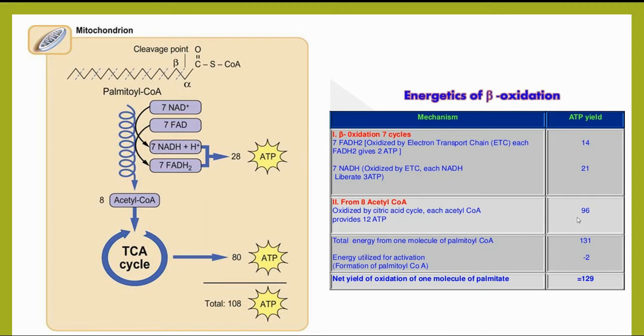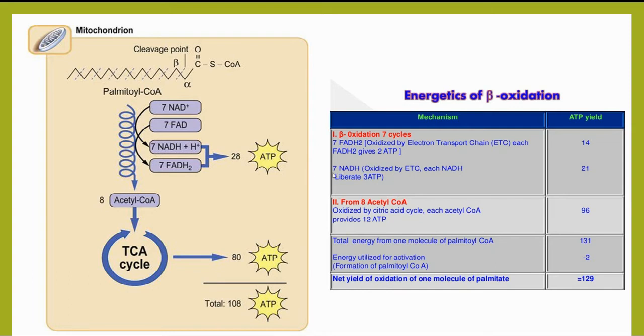So the yield of ATP from the 8 acetyl-CoAs is 96. Apart from the acetyl-CoAs, the other products formed are 7 NADH2 and 7 FADH2. One FADH2 gives rise to 2 ATP molecules. When oxidized by the electron transport chain, 7 FADH2s give 7 into 2, which is 14 ATPs.